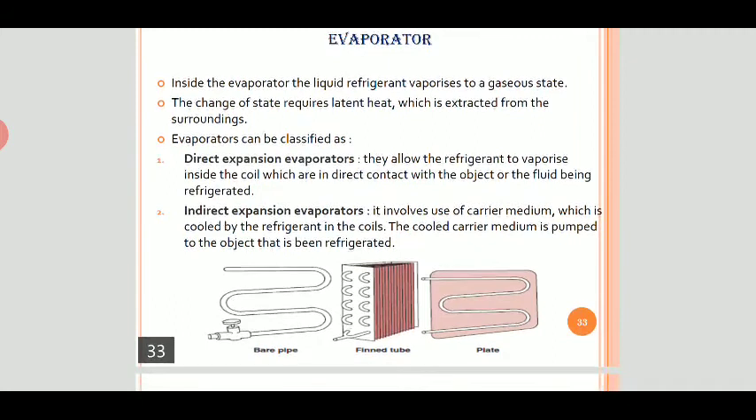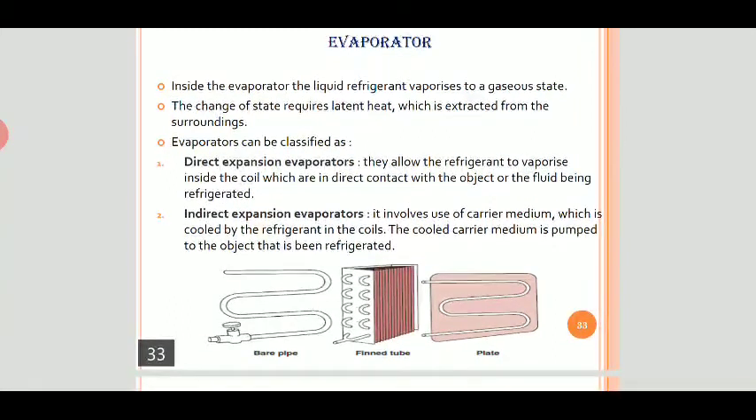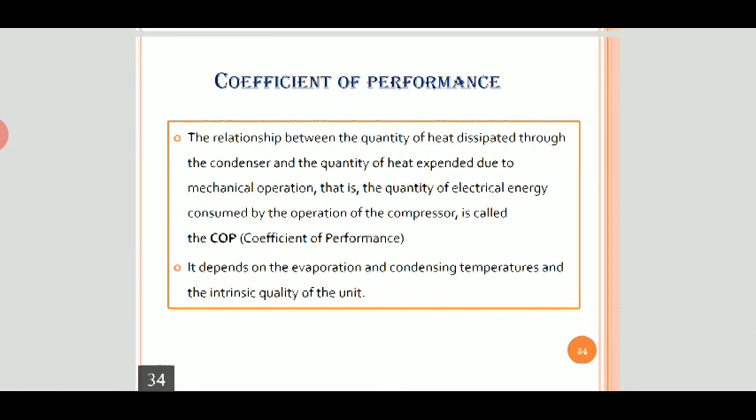Then the evaporator. Inside the evaporator, the liquid refrigerant vaporizes to a gaseous state. The change of state requires latent heat which is extracted from the surroundings. It is of two types: direct expansion evaporators and indirect expansion evaporators.